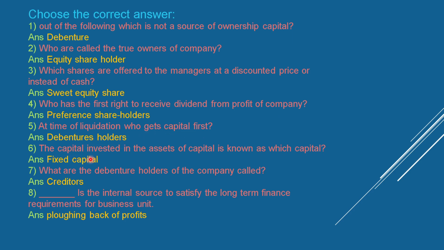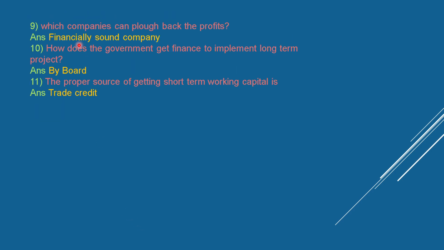Debenture holders. The capital invested in the assets of the company is known as which capital? Fixed capital. What are the debenture holders of the company called? Creditors. This is the internal source to satisfy the long-term finance requirements of a business unit. Ploughing back of profits. Which companies can plough back the profits? Financially sound companies.